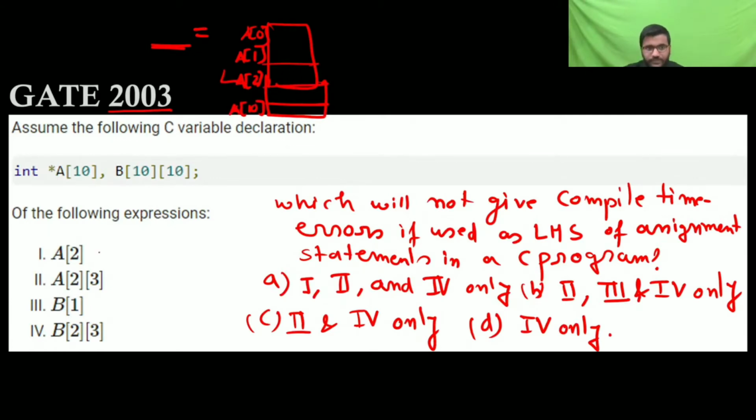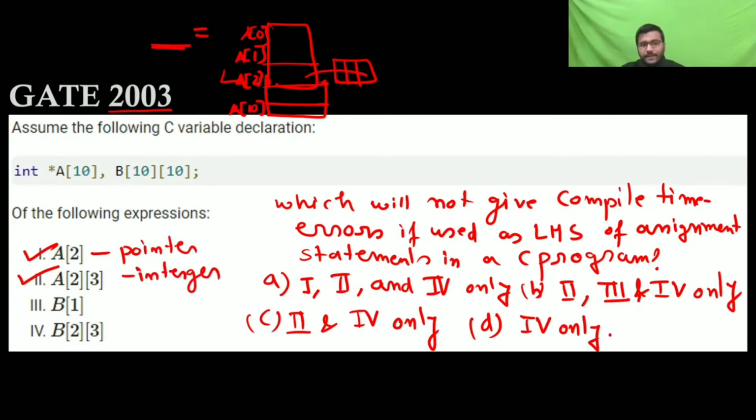Okay. Now you can go to A2, 3. Yes, you can go. In this element, you are going to point to an integer. This is also correct. This is also correct. It will point to a pointer and it will point to an integer.